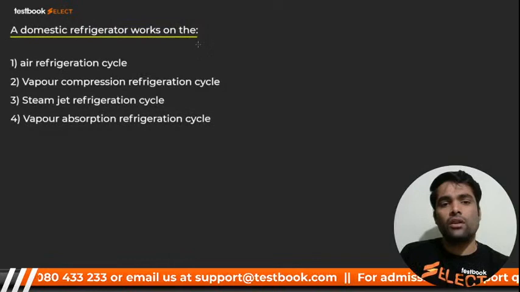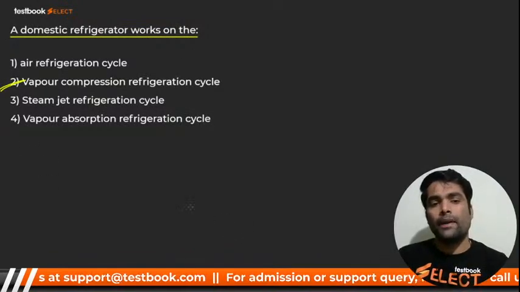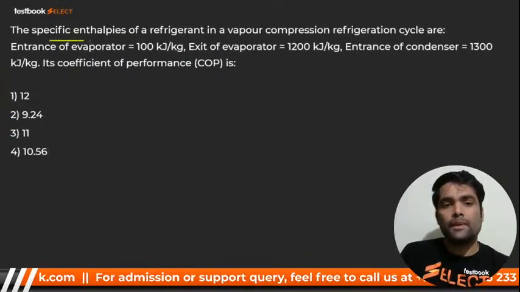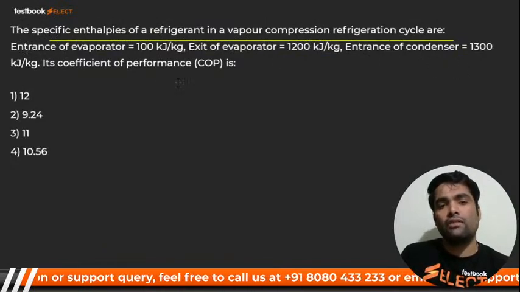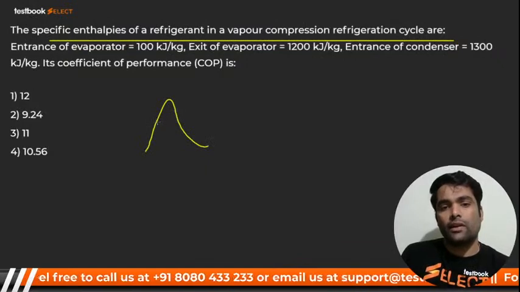Domestic refrigerator works on the air refrigeration cycle, VCRS. Vapor compression refrigeration cycle. Specific enthalpies of refrigerant in the vapor compression refrigeration cycle: entrance to the evaporator, you know that cycle like this one, right?